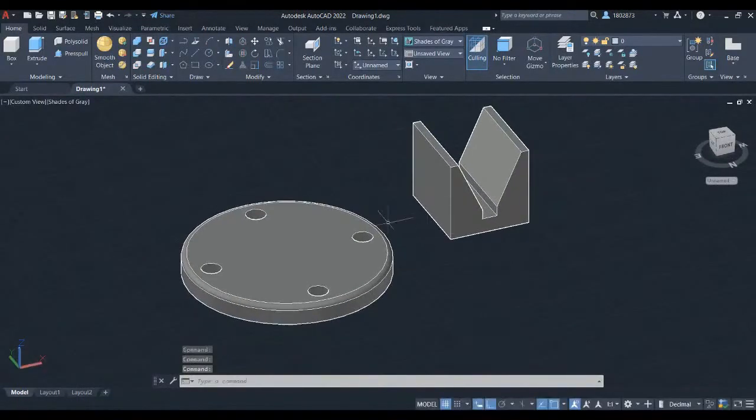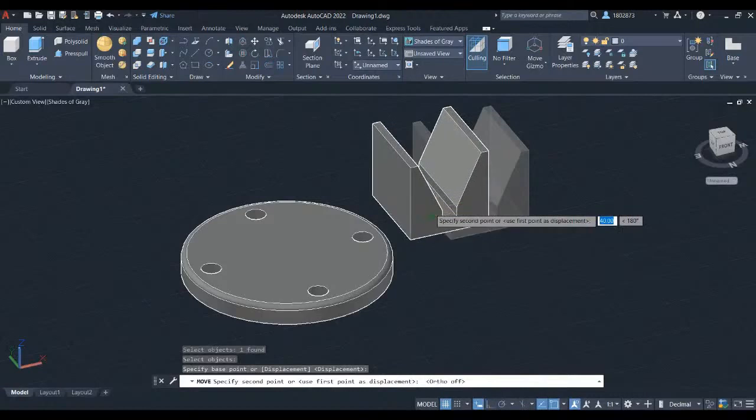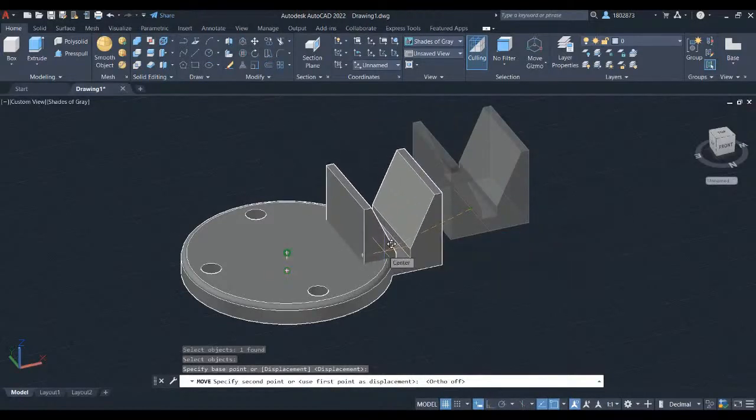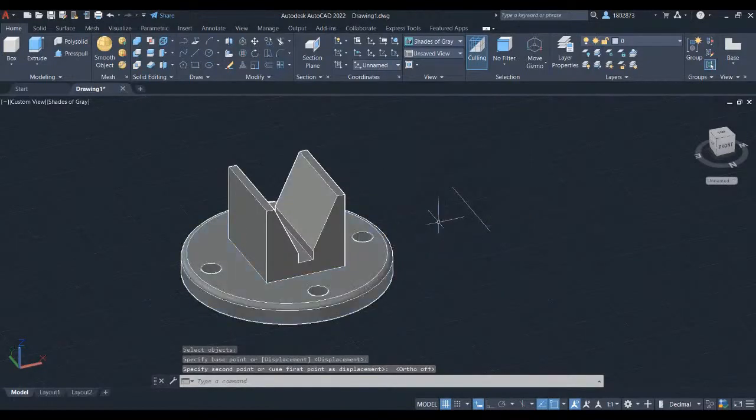Head over to modify panel, select move and left click to this part and press enter. Specify the base point to be the midpoint of the line we created earlier. Pressing F8 to disable ortho mode and hover your crosshair so the center of the base circle will pop out. Left click and let's erase the line.